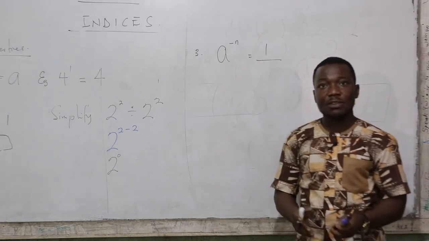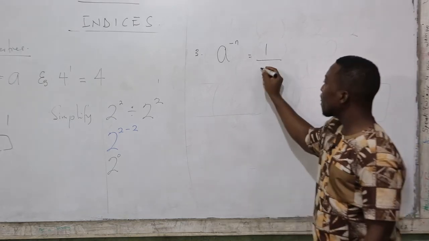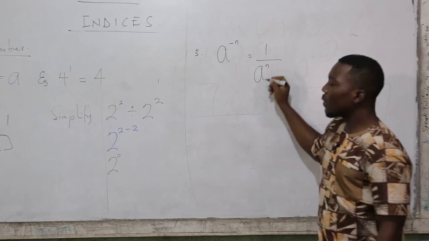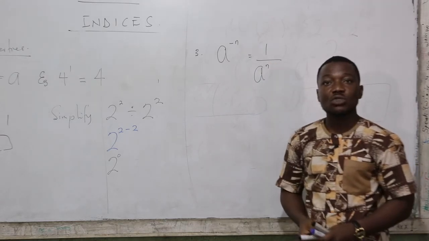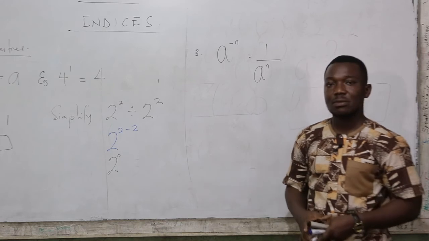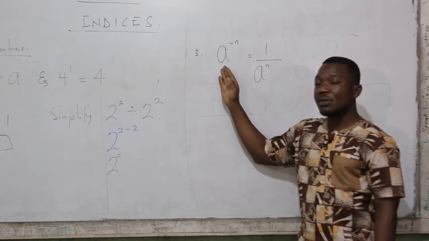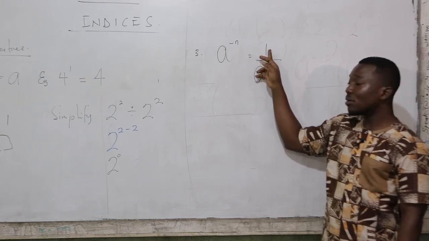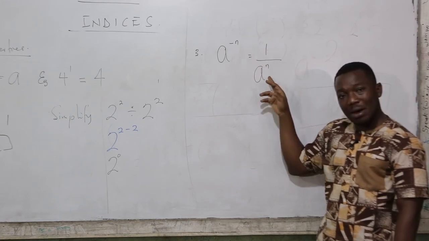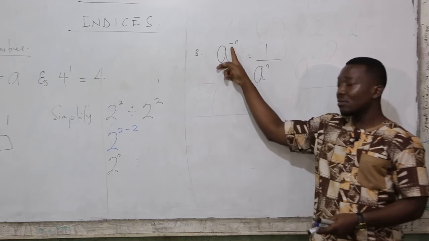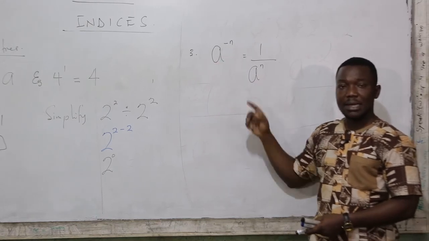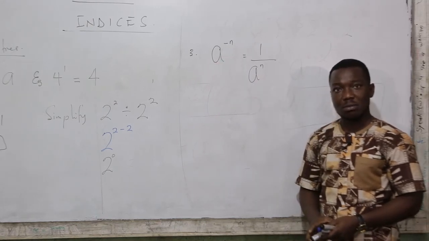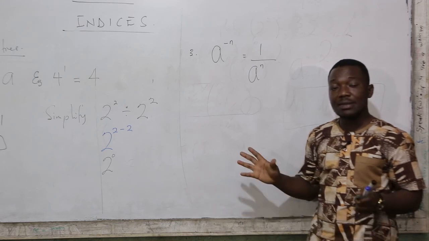Then the denominator is going to be the same number. And this time, the power is going to be what? Positive. So here, a raised to the power negative n, we are going to have 1 out of a raised to the power n. And remember, it's negative here, it's positive down here. And this is the concept.